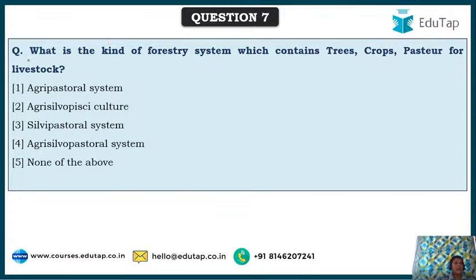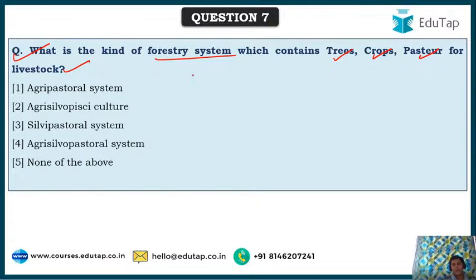Next, what is a kind of forestry system which contains trees, crops, pastures for livestock? What is that kind of forestry system called? Easiest actually, and I think this was asked in one of the exams also, in the NABARD exam.